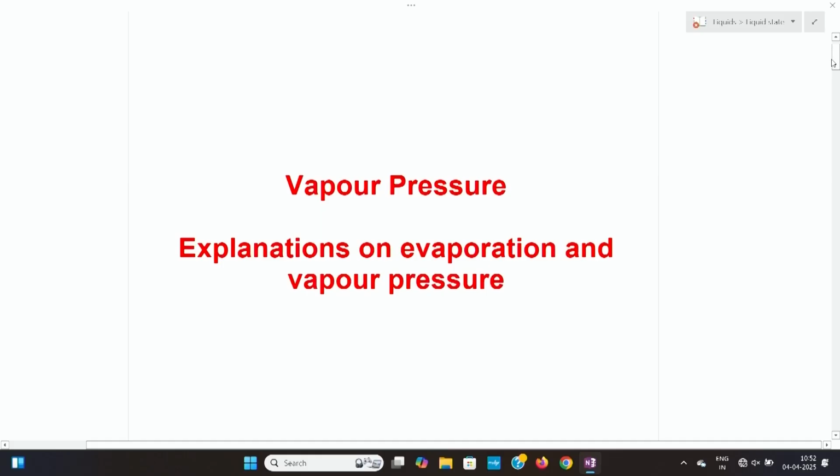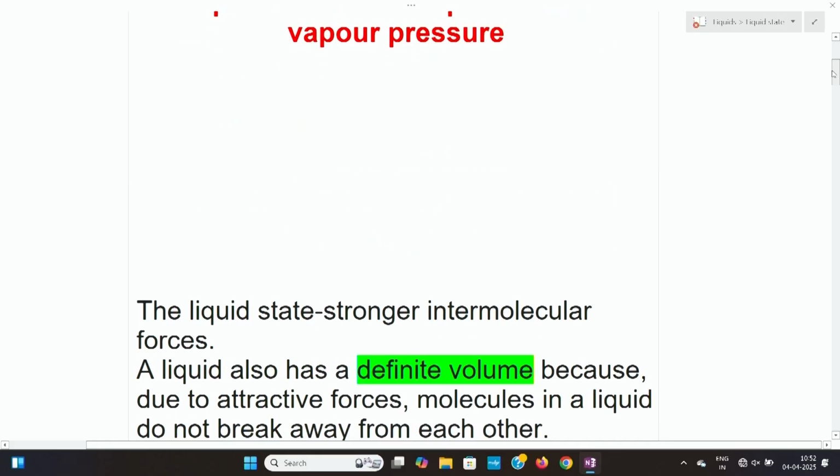When we look into solids, the molecular arrangement is so closely packed. There won't be any empty spaces between these molecules. But when we look into liquids, the molecular arrangement will be like this.